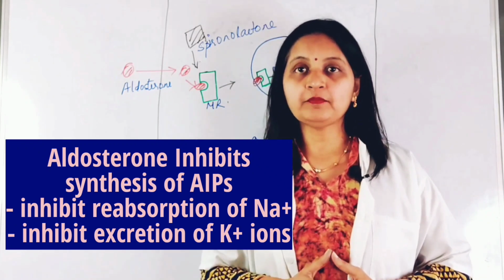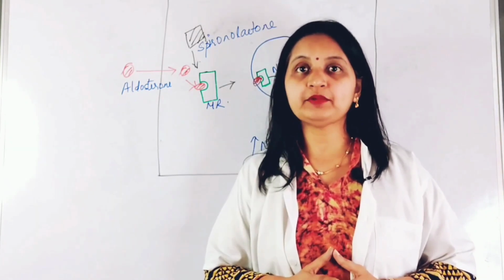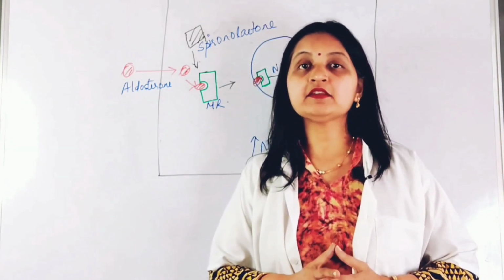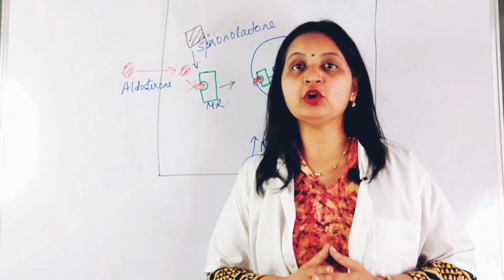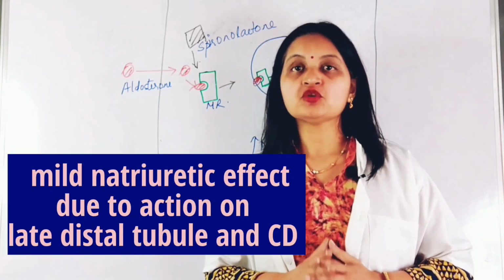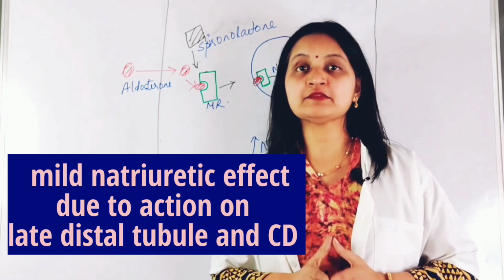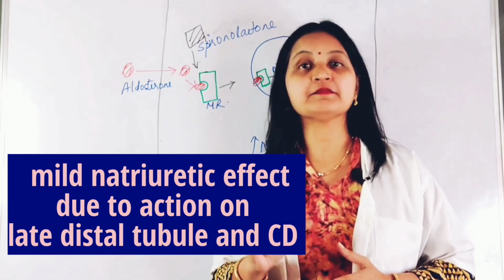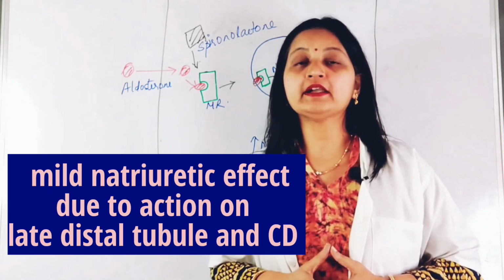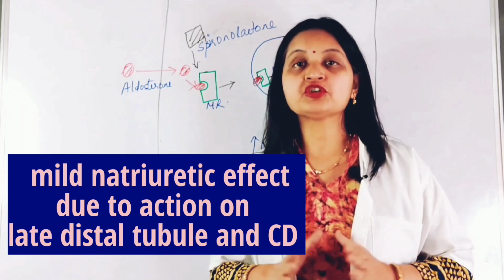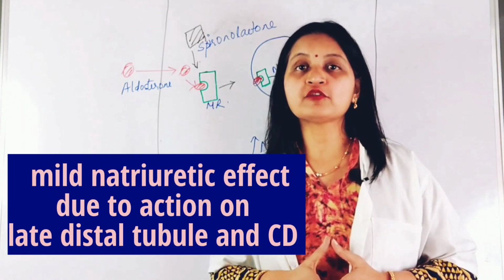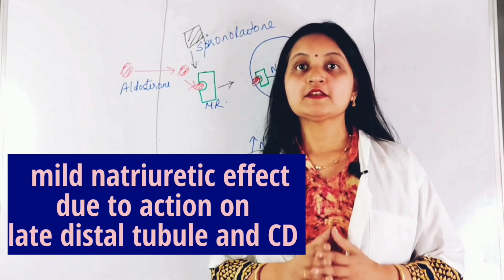So spironolactone, by acting as an aldosterone receptor antagonist, inhibits the reabsorption of sodium, causing loss of sodium in urine. So it causes natriuresis, but the natriuretic effect is mild compared to loop diuretics and thiazide diuretics, which cause profound loss of sodium in urine.